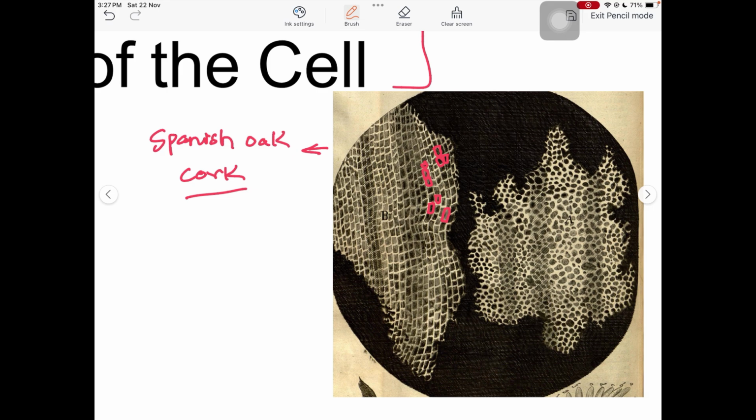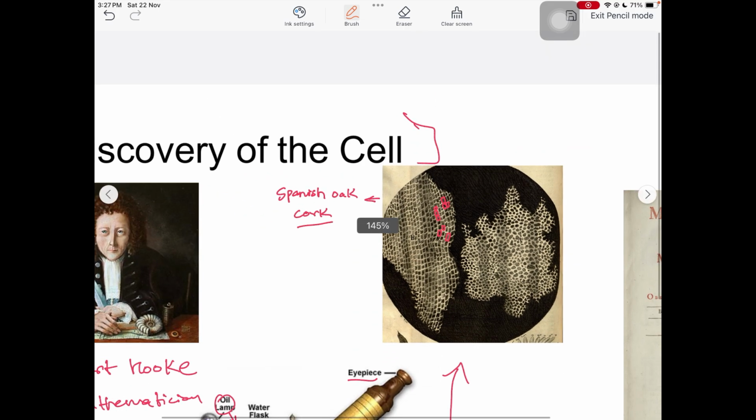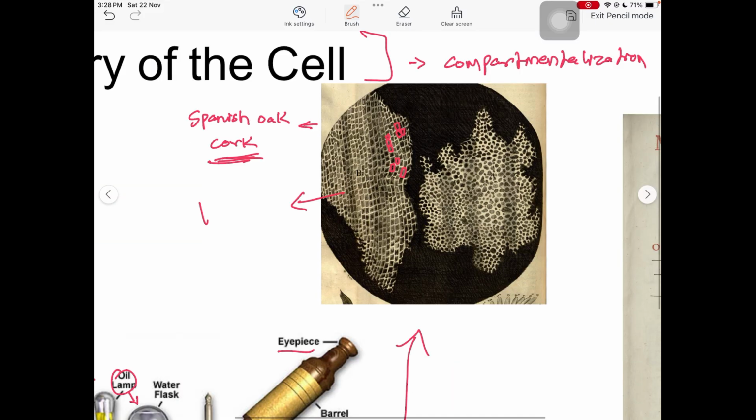So ideally he saw a dead cell, or a group of dead cells, of the cork, and from here he got the idea that there are small compartments or tiny bodies which contributed to the formation and composition of this cork. These were dead cells.